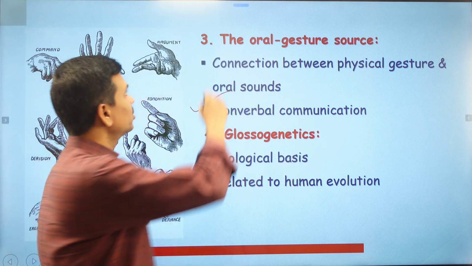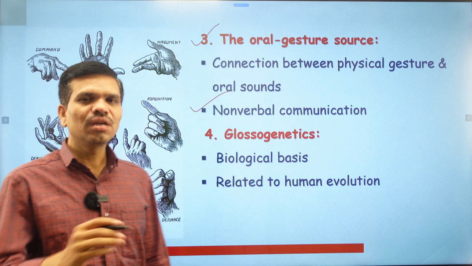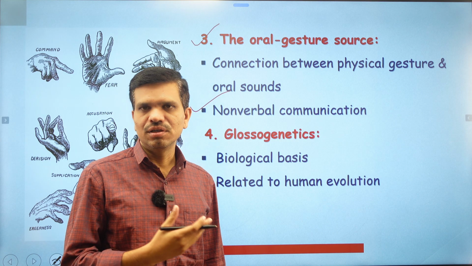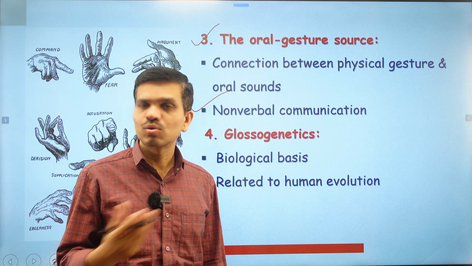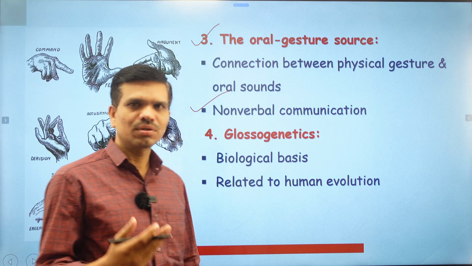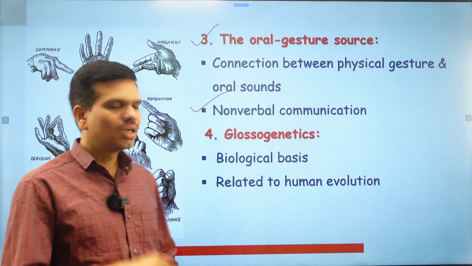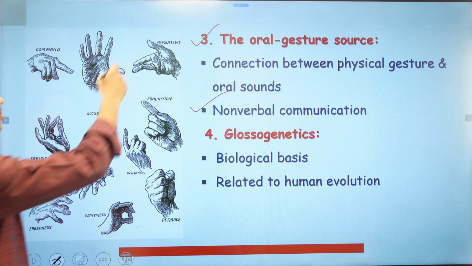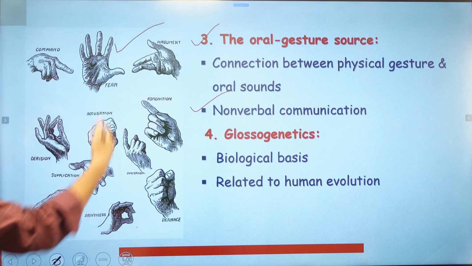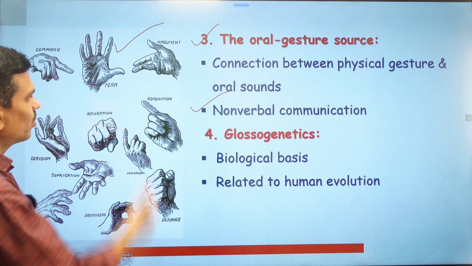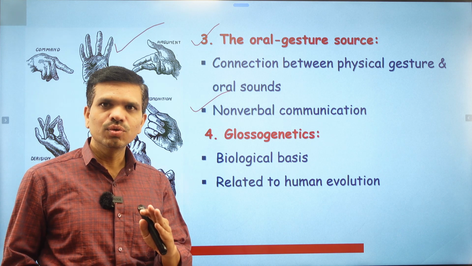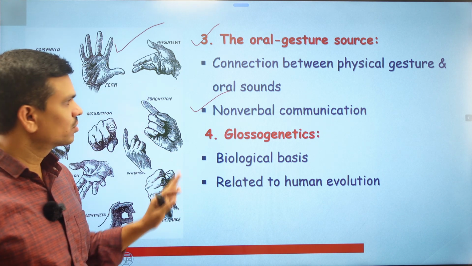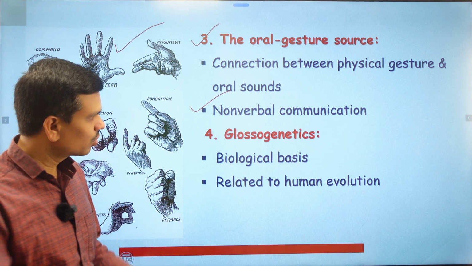This theory also is a reliable theory, because we still use gestures and postures to express emotions or ideas through language. While using language, at a time we use language and gestures. Here you can see different types of hand gestures I have just listed, and all these hand gestures tell you the meaning of particular things. So these gestures give birth to language or words.